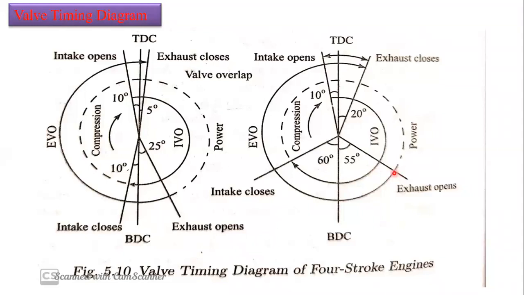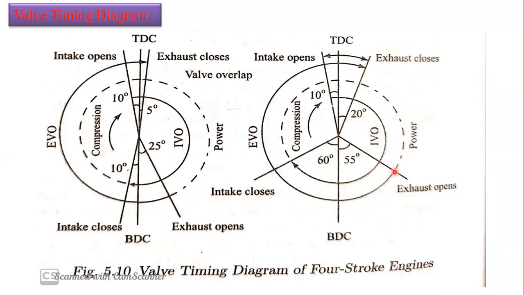For a high speed engine, if we exactly open the exhaust valve at bottom dead center, what is going to happen? The temperature will be very high, which can't be bearable by the engine parts. So if you open that to the atmosphere, the exhaust gases are going to get access to the atmosphere. That means there may be heat transfer between atmosphere and combustion chamber, so whatever the temperatures and pressures produced there can be minimized to some extent.